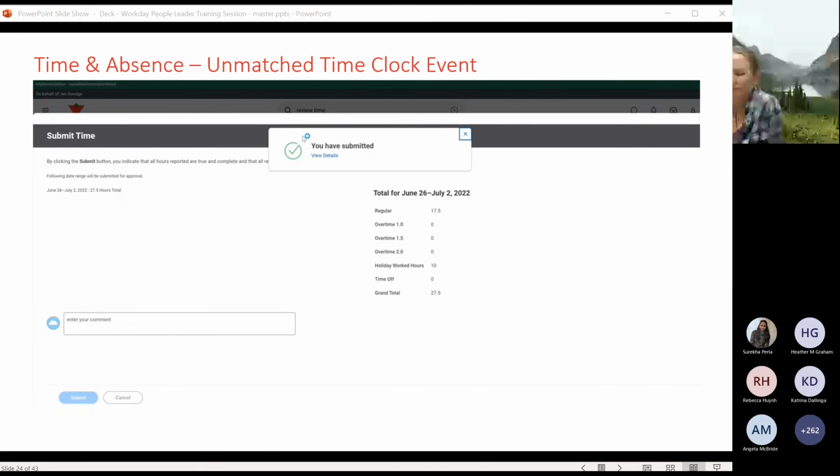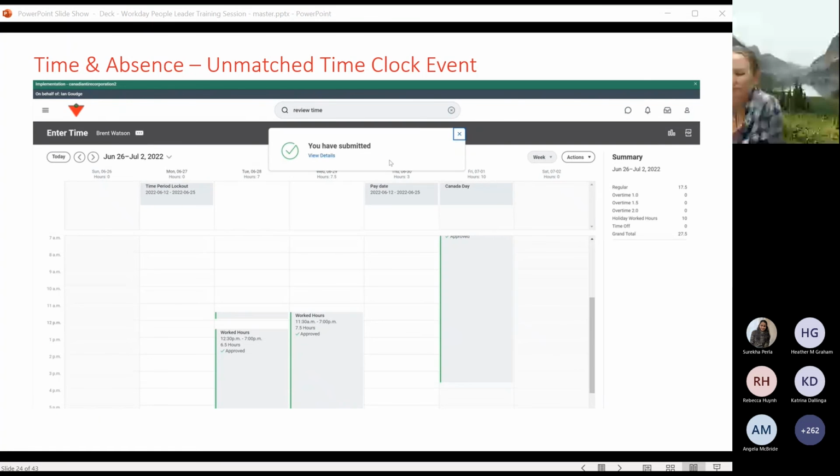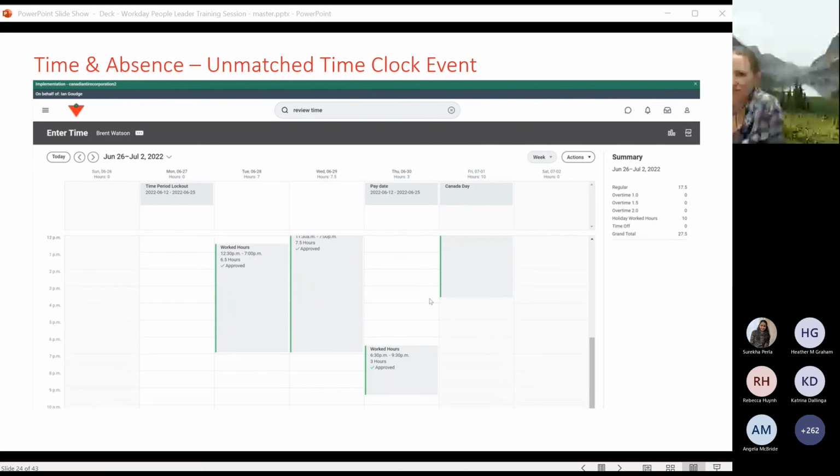Once you've clicked submit, you'll get a notification that says you have submitted with a check mark. It'll bring you back to the timesheet view you were just in, and you'll be able to scroll down to that time block to see that it is now approved, which means it's been sent over to pay.